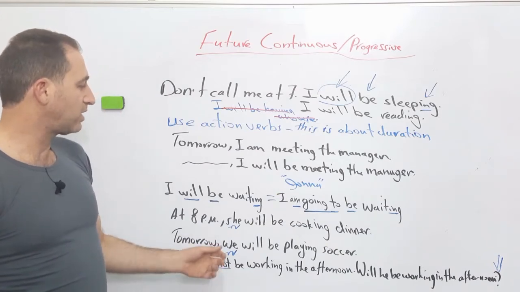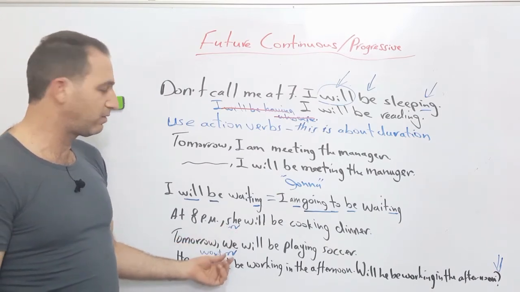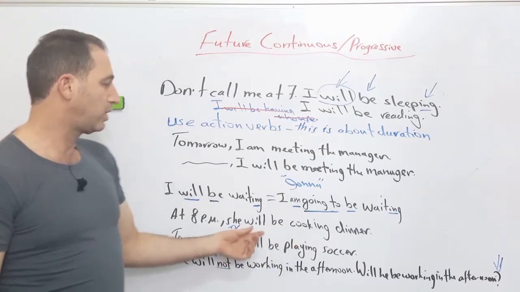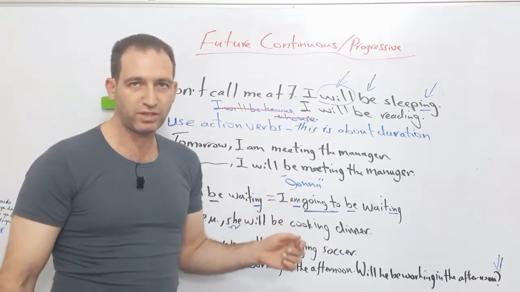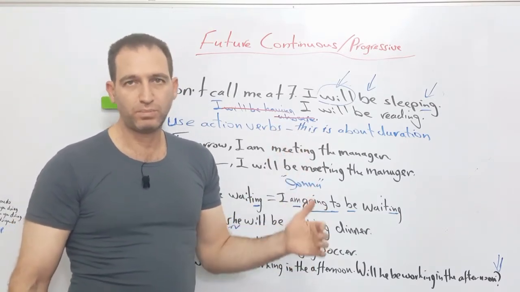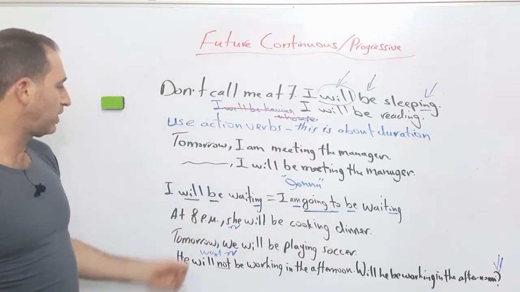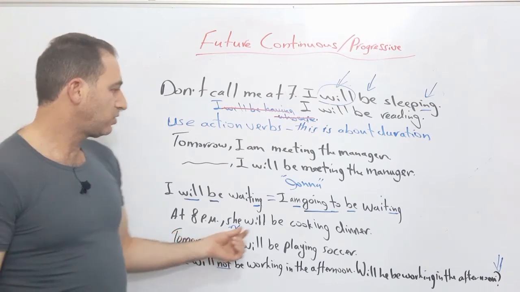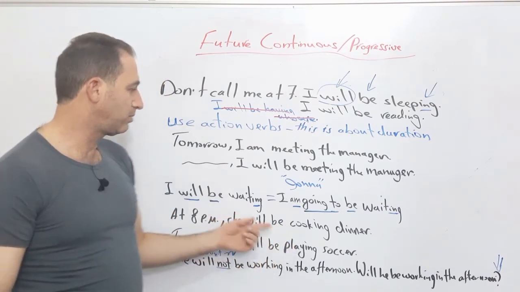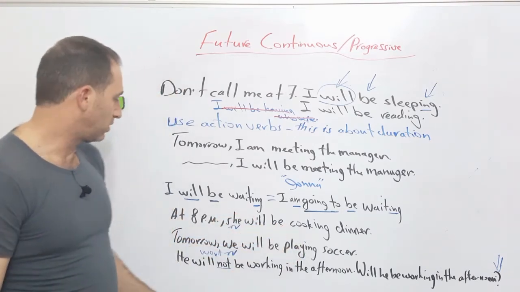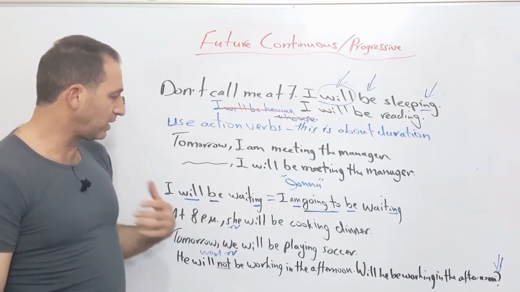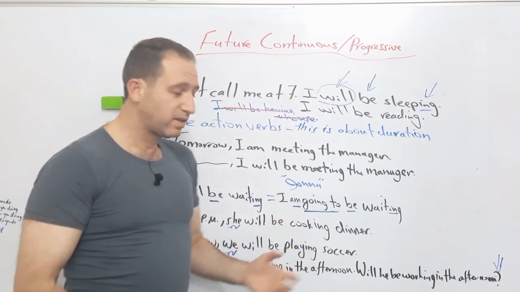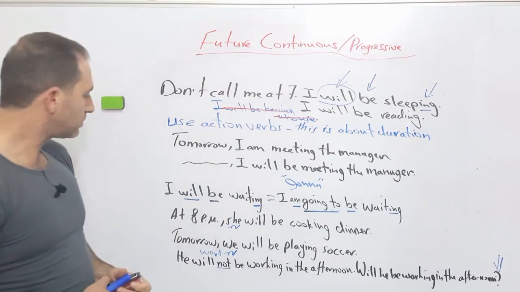Another example, how about if you have she or you have we? No problem, because the word will doesn't change with all subjects or with all pronouns. So for example, at 8 p.m. she'll be cooking dinner. She will be cooking dinner. Tomorrow we will be playing soccer, for example.